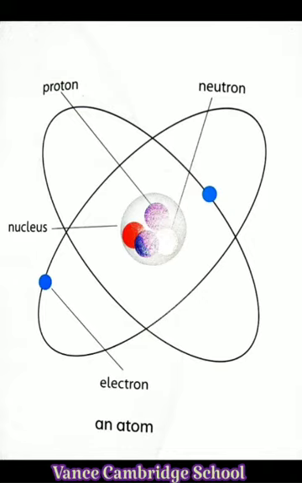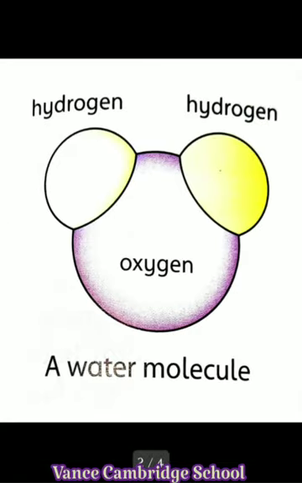Now let me show the second diagram. It is about molecules. Here is a diagram of a water molecule. What is a molecule?